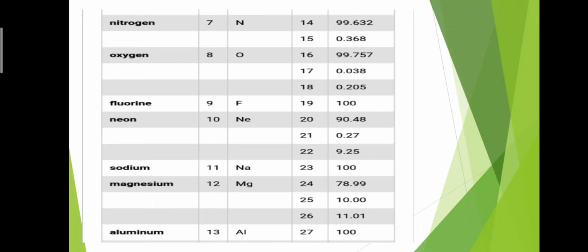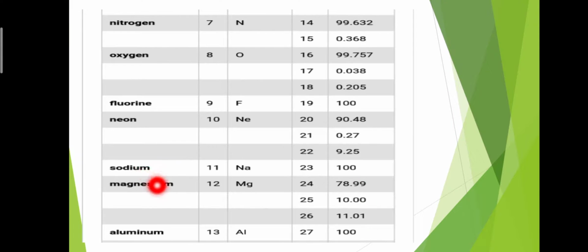Now sodium, atomic number 11, symbol Na, and atomic mass 23. Naturally it exists in this form. It means naturally it has no isotope.